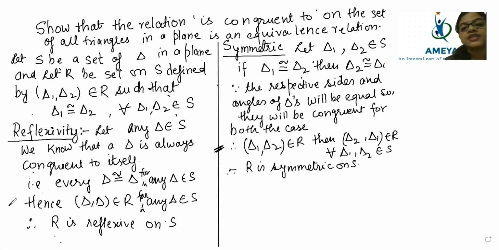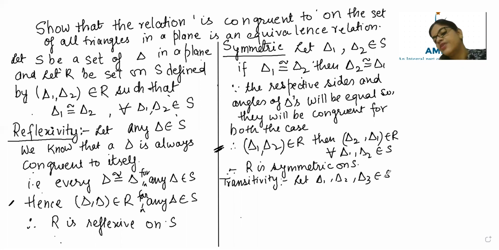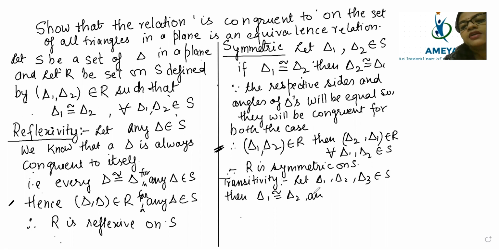Okay. So now transitivity. We will write, let triangle 1, triangle 2, triangle 3 belong to the set of triangles. Then triangle 1 will be congruent to triangle 2 and triangle 2 will be congruent to triangle 3.